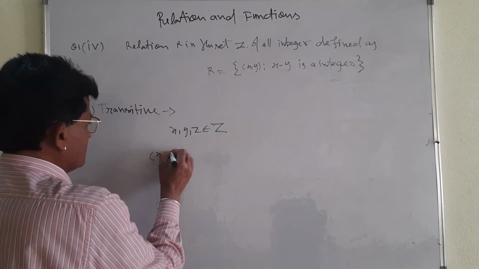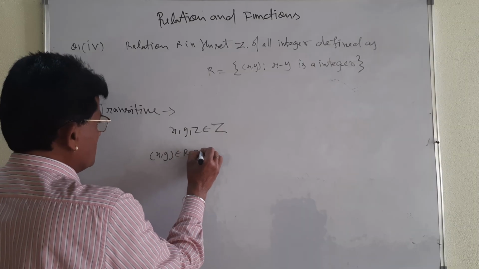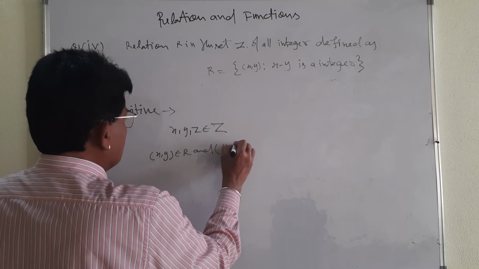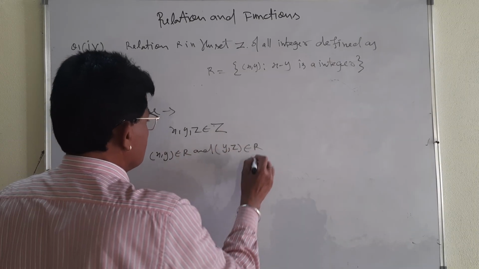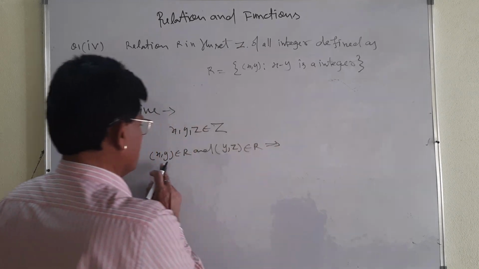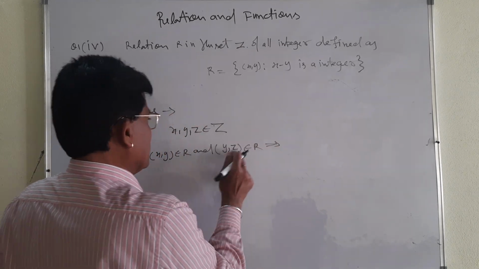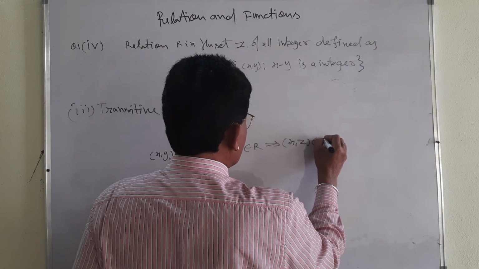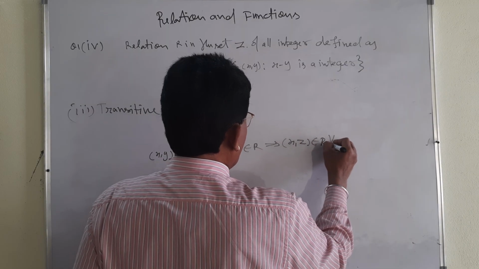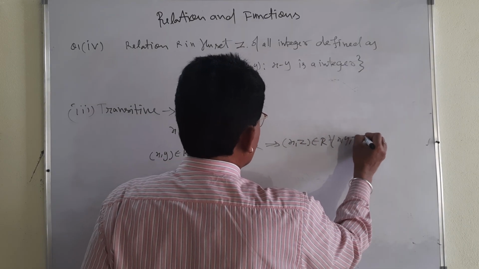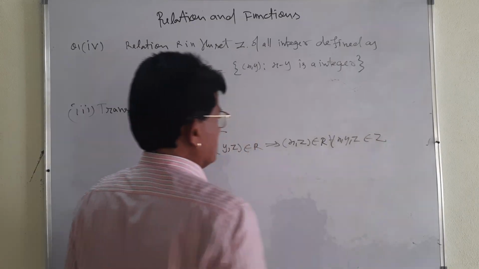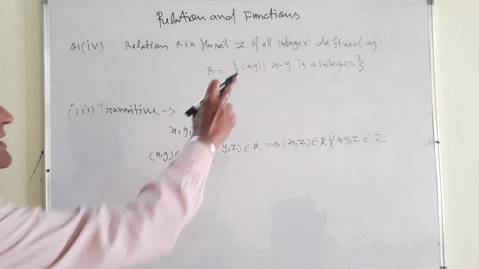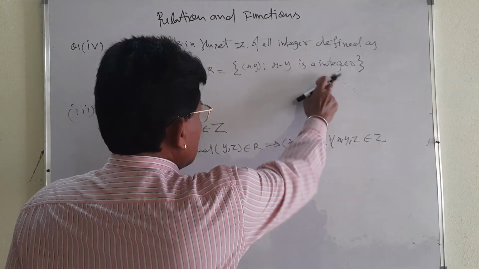x, y belongs to R. See carefully, my dear student. y, z belongs to R. Implies that what will happen? x, z must also belong to R. x, z also belongs to R. For x, y, z belongs to what? Integer. You see, under the condition, what is the condition? Their difference should be an integer.